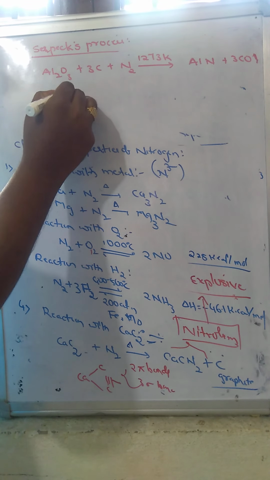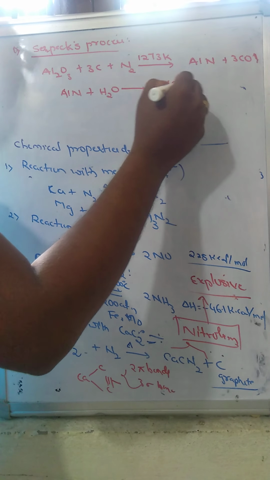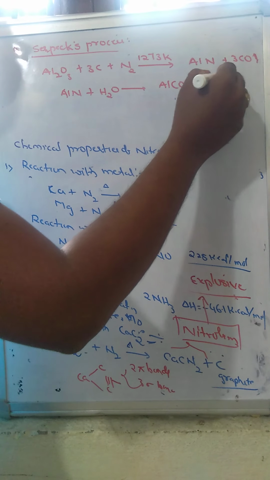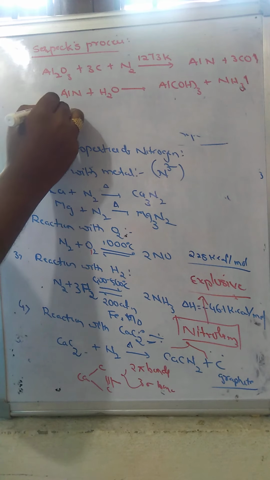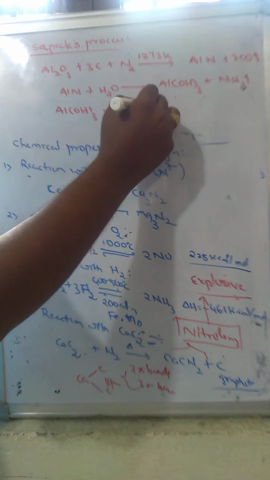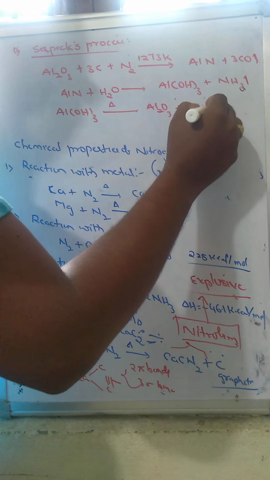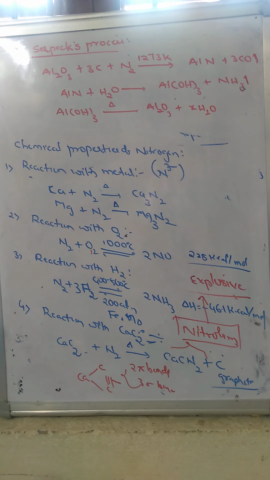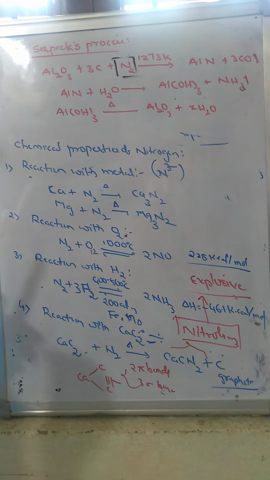This aluminum nitride further undergoes hydrolysis and is converted into aluminum hydroxide, with liberation of ammonia gas. On further heating, aluminum hydroxide is converted into Al2O3 plus X moles of water. So in the Serpeck process also, we use nitrogen. These are the chemical properties of nitrogen.